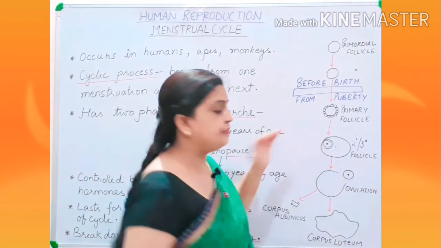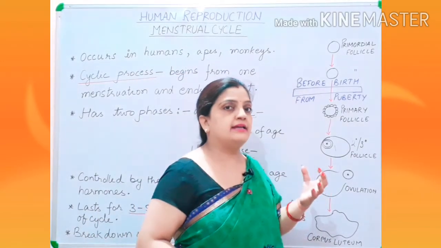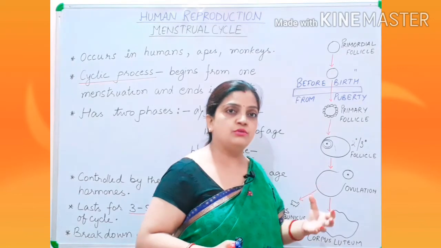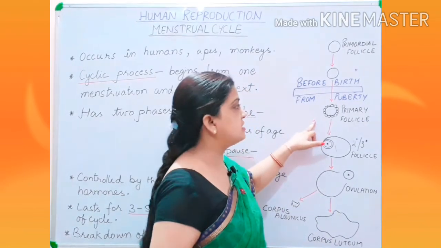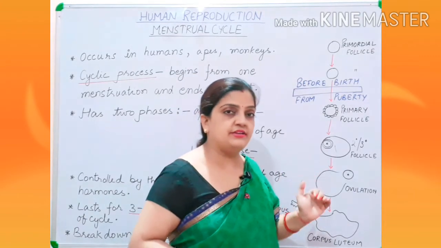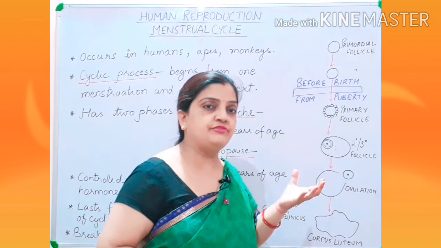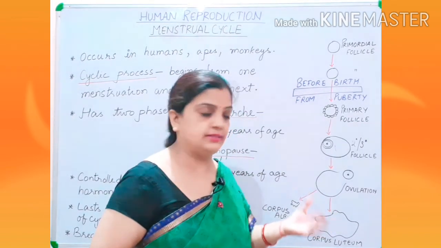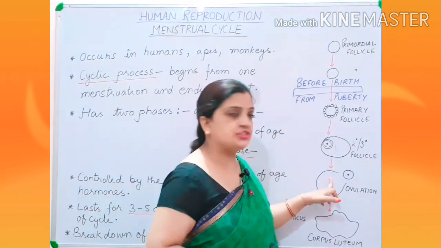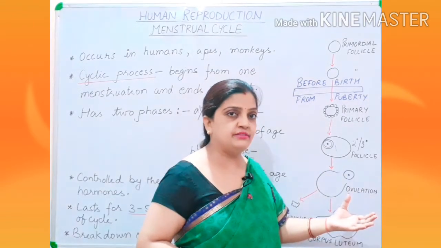So children, if you remember, I told you all that the primary oocyte gets surrounded by granulosa cells and they convert into the primary follicle. Then it develops into the secondary and tertiary follicle and changes into the Graafian follicle, which is a mature follicle. Now ovulation occurs, and the ovum is released out from the Graafian follicle.